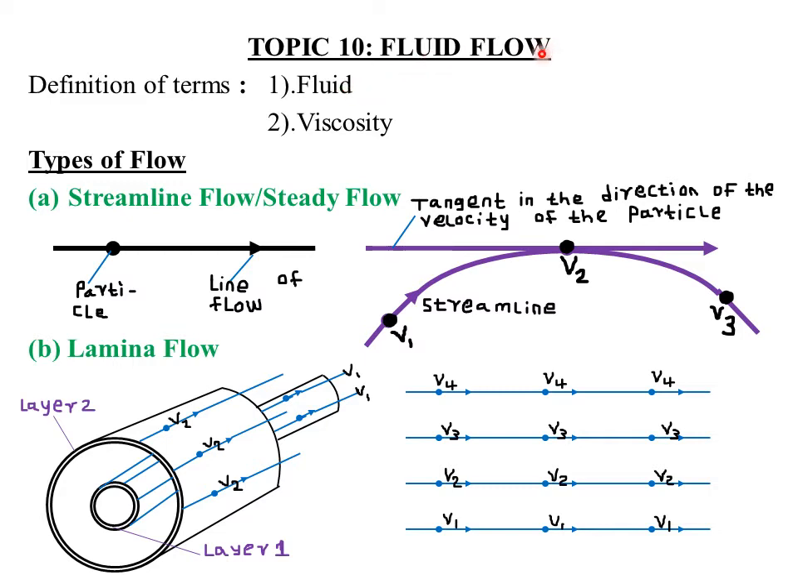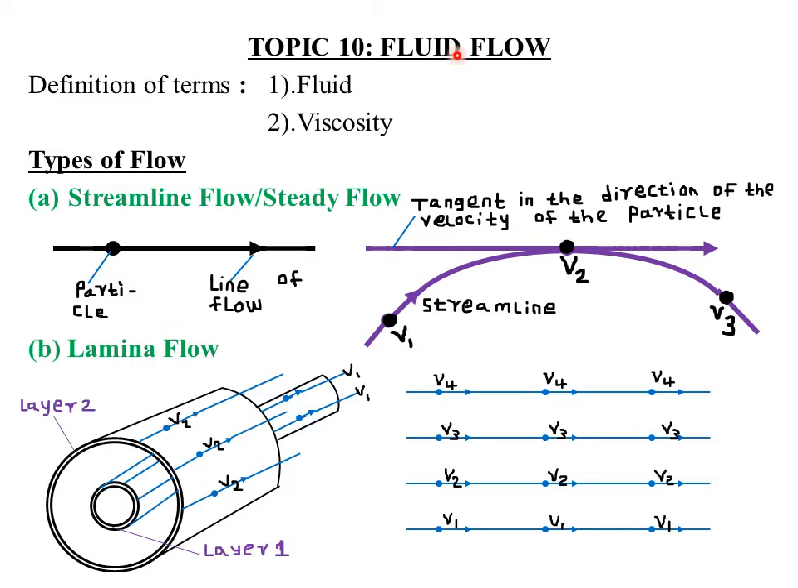Then when we talk of a flow, it is simply the movement of particles from one point to another. That is what we call a flow. Therefore, when we talk of fluid flow, we'll simply be talking of particles of some substances moving from one point to another, and in this case the substances include the liquids and the gases.